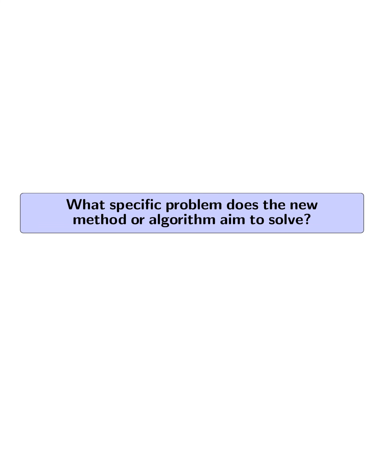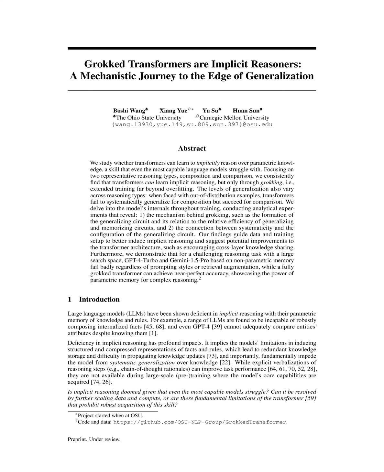What specific problem does the new method or algorithm aim to solve? The new method or algorithm aims to solve the specific problem of implicit reasoning deficiencies in large language models, LLMs, particularly in the context of inducing structured and compressed representations of facts and rules during training.